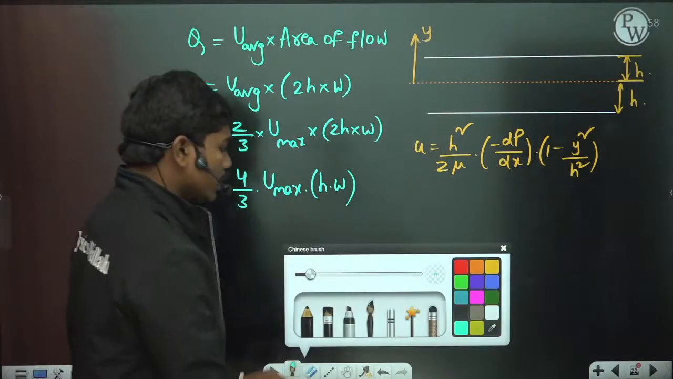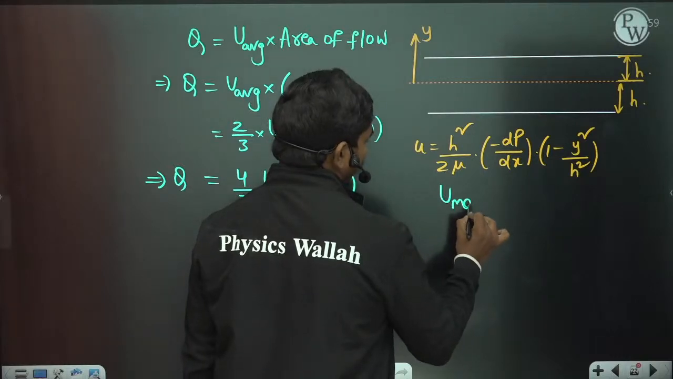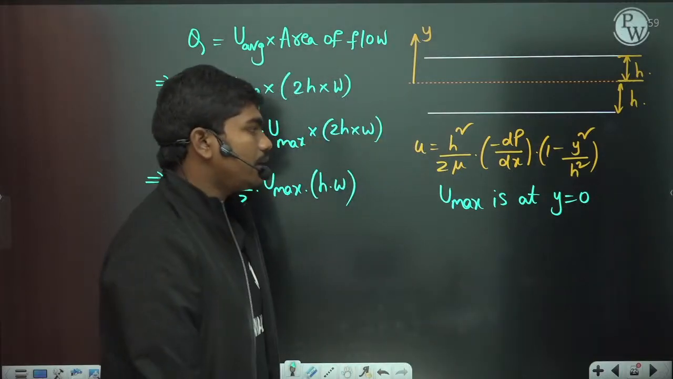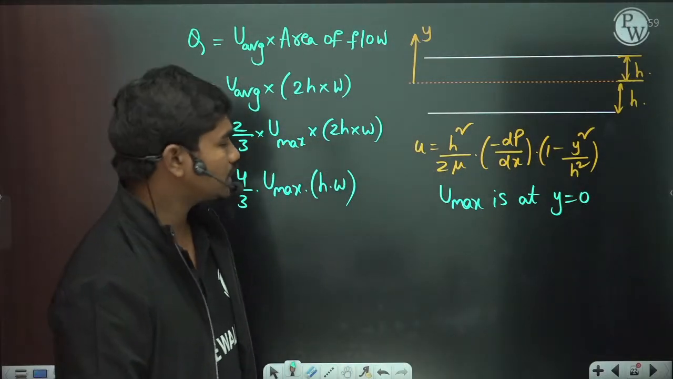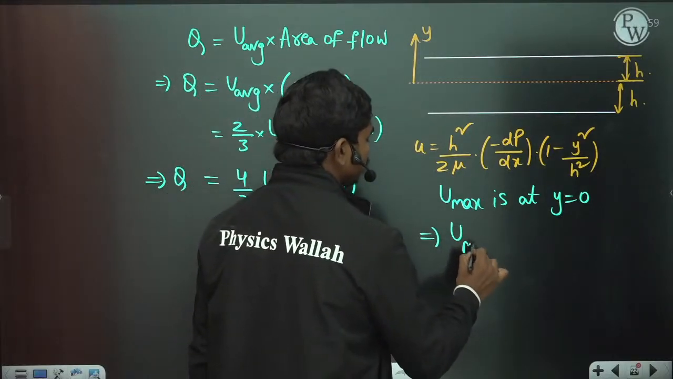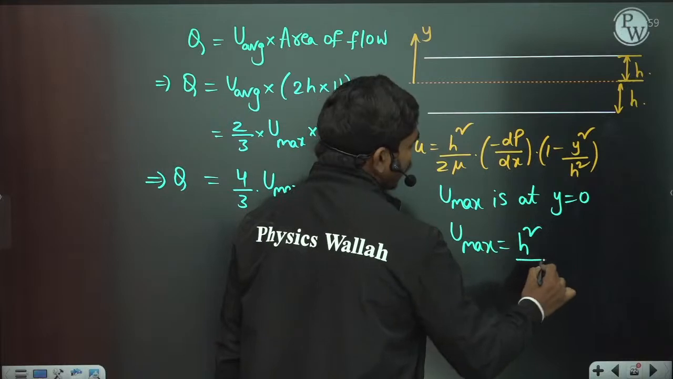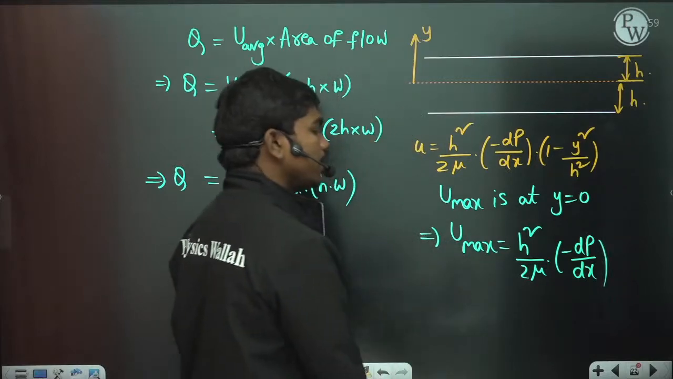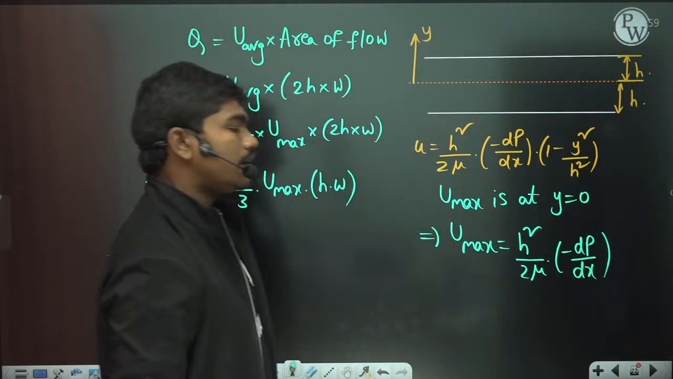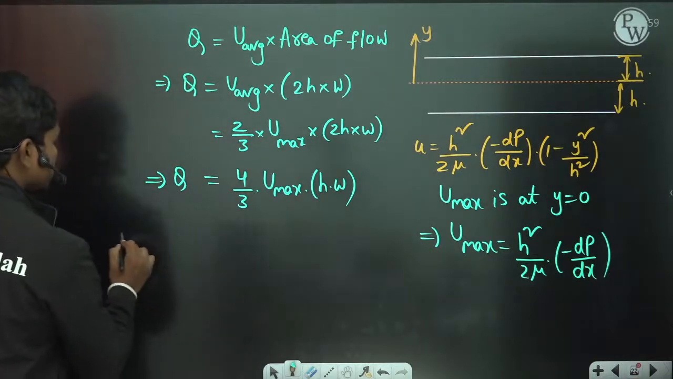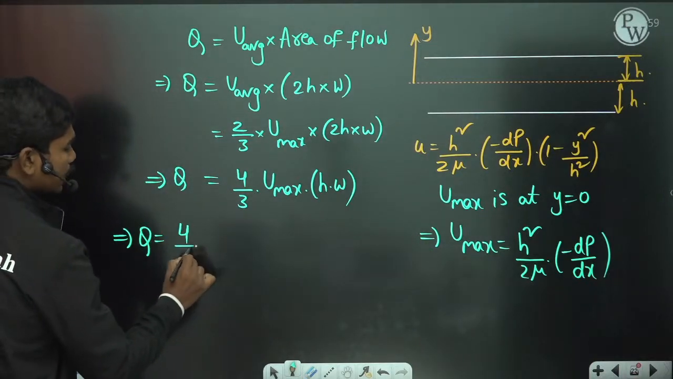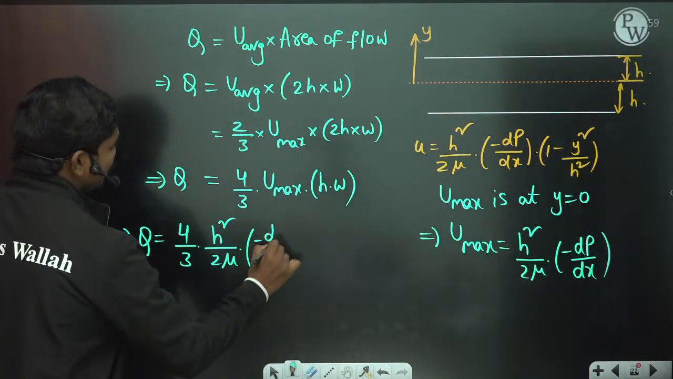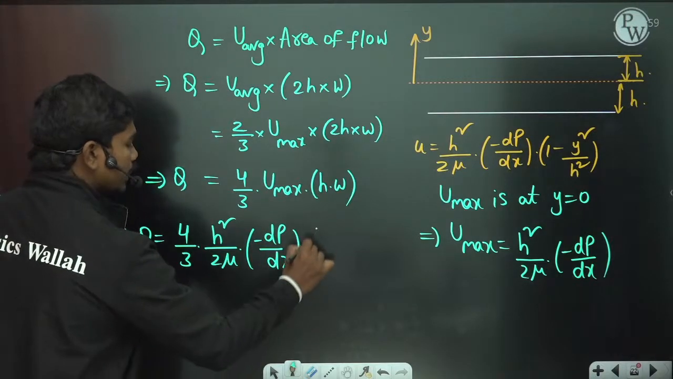Now what is U maximum? U max is at y is equal to 0. This implies U maximum is equal to h square by 2 mu times minus dp by dx. So let us substitute here. Discharge is equal to 4 by 3 times h square by 2 mu times minus dp by dx into h into W.